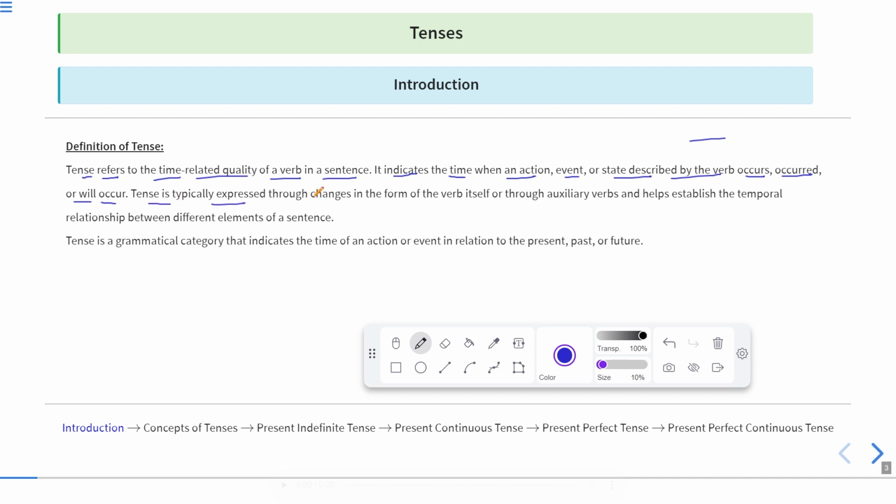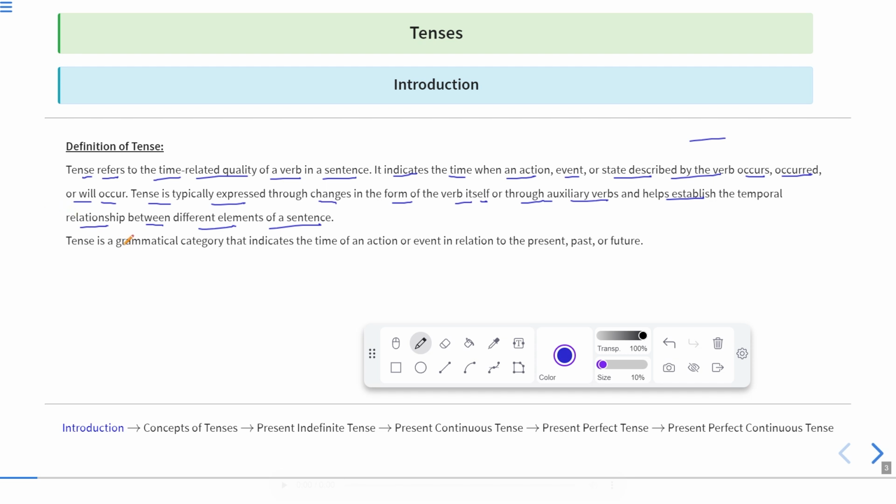Tense is typically expressed through changes in the form of the verb itself, or through auxiliary verbs, and helps establish the temporal relationship between different elements of a sentence. Okay, so temporal relations means time zones or the time occurrences. For example, if something is happening right now, it is present tense. If it has happened a long time ago, that can be in the past tense. And if it will happen in the future, or which has not happened yet, but we are thinking of planning for that, that shows the future tense.